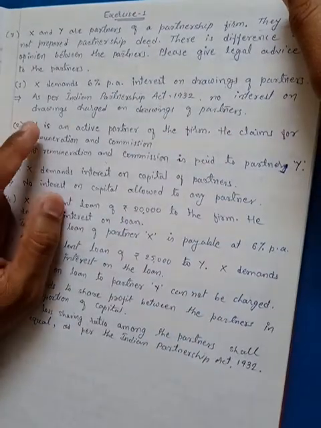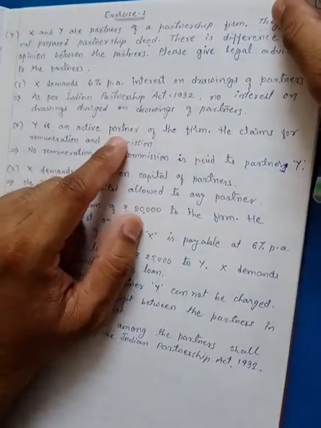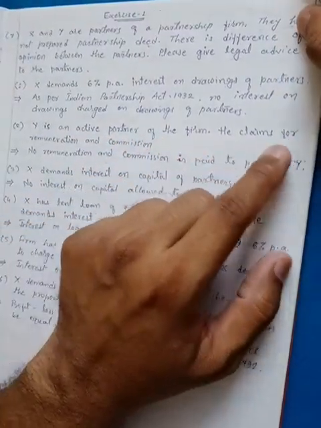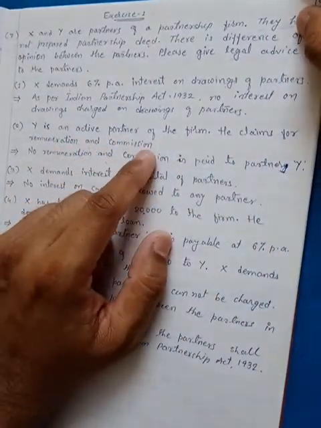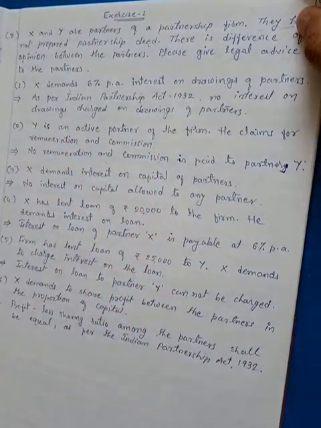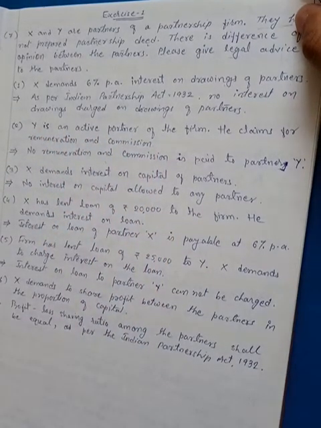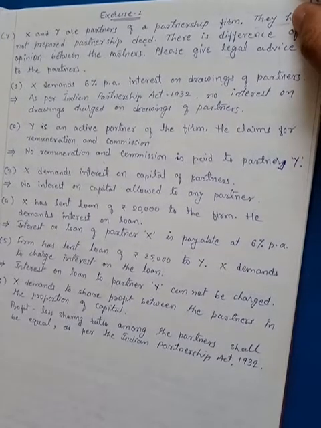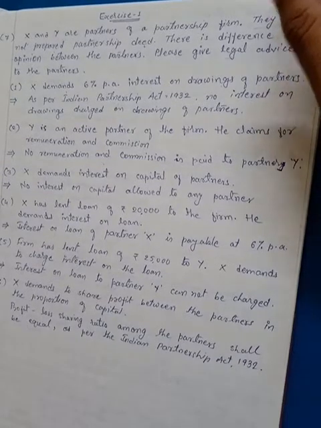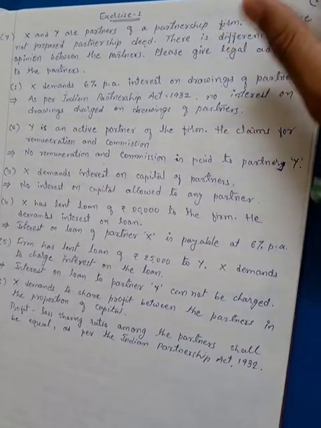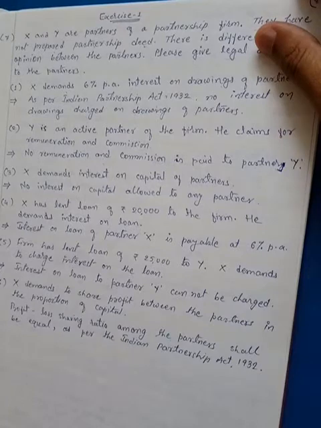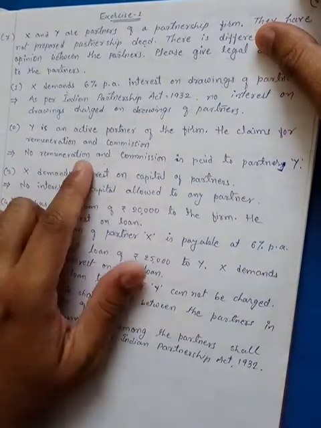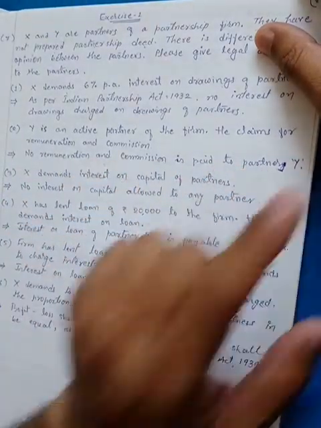Second, Y is an active partner of the firm. He claims for remuneration and commission. So he is claiming for remuneration because he is an active partner, but as per the Indian Partnership Act 1932, if there is no partnership deed, then no commission, no remuneration, no salary or no bonus can be paid to any partner. So that is the answer, that no remuneration and commission is paid to partner Y.